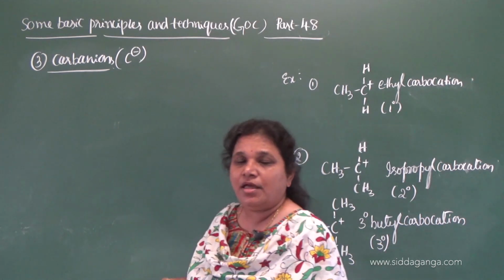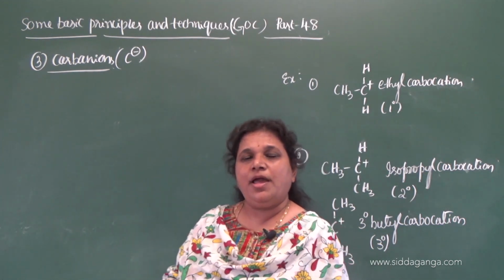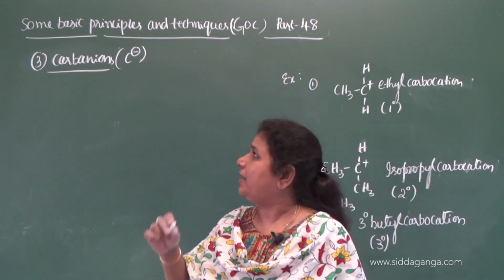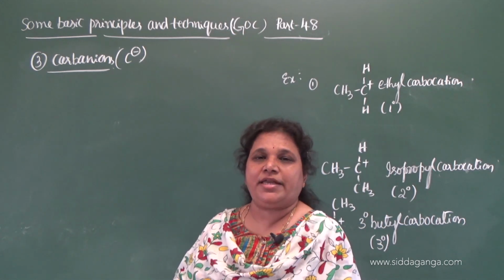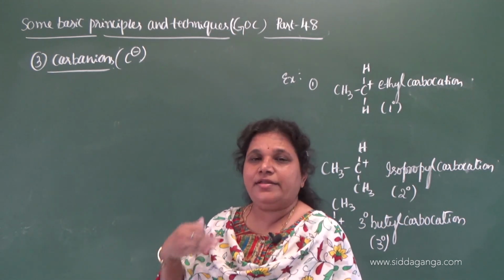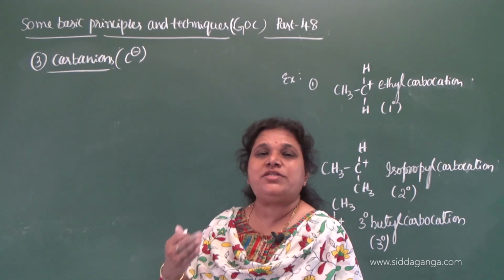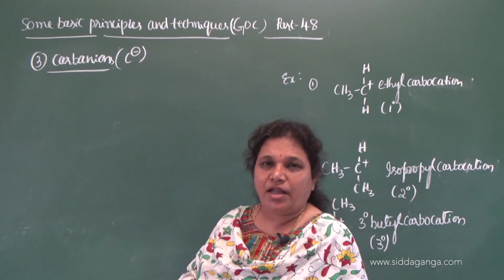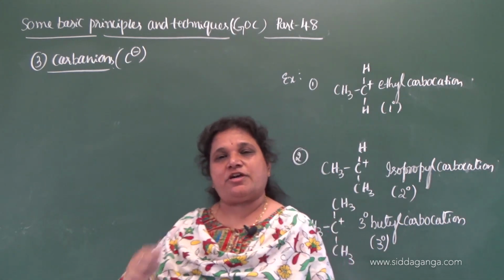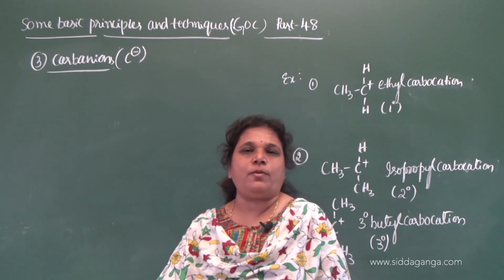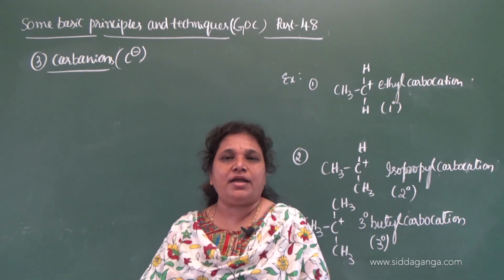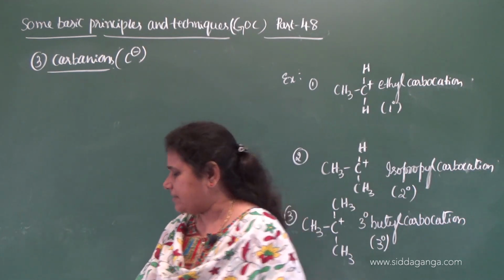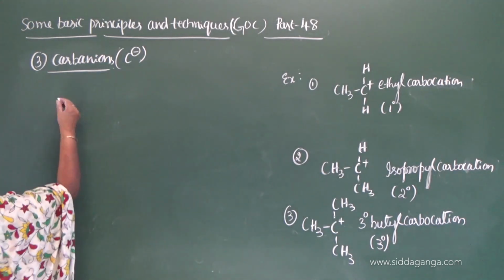What are carbanions? The chemical species which are formed by the heterolytic cleavage of covalent bonds. During that heterolytic cleavage, both the shared pair of electrons are taken by the carbon atom, and thereby it gets a negative charge on it, then they are nothing but carbanions. So the chemical species formed by the heterolytic cleavage of covalent bonds where the carbon contains a negative charge are called carbanions.